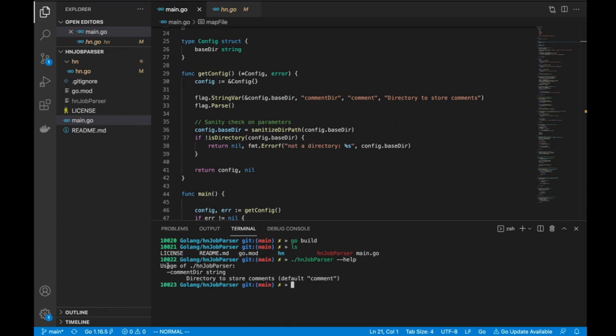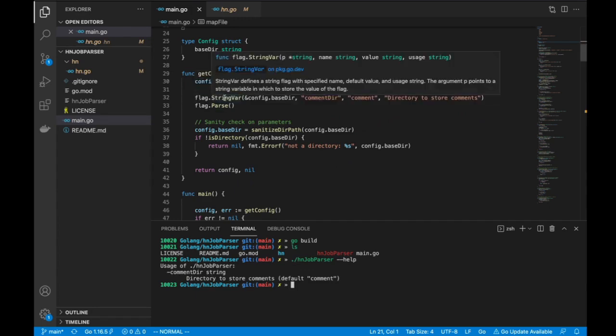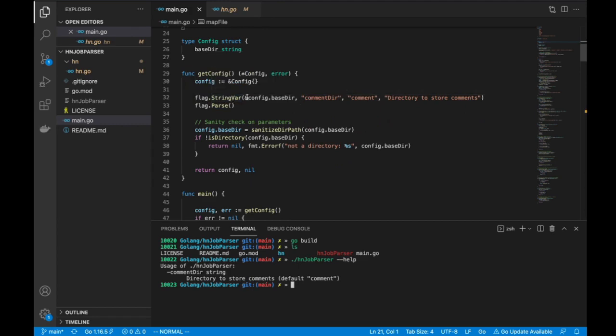On how to use it, right? It's going to say, okay, if you add a hyphen comment here, it has to be a string, and this is the usage, and it also tells you what the default value is. This it has figured out from line number 32 in the code, where I'm telling it that there's a string variable. So I am passing it a pointer where it is going to store the input string.